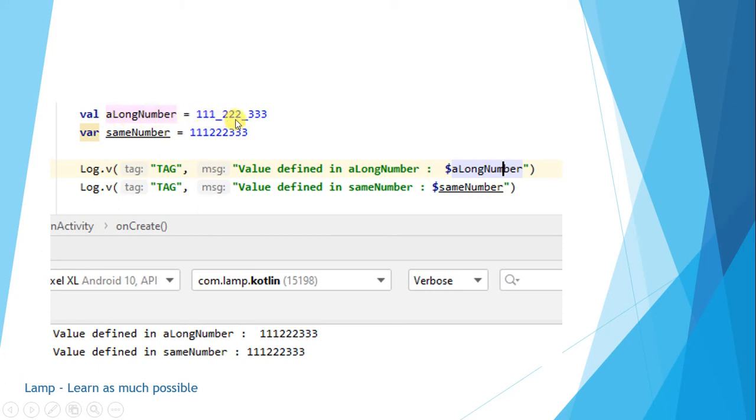The only difference is that if I see a long number with underscores, I can easily differentiate the digits, like triple one, triple two, triple three. But if I see the same number without them, I read it as 111, 2222, and then 33, and you can't recognize the number immediately. So in Kotlin, they have the feature of using underscores between the numbers to differentiate the length. At the same time, I print the value. The values are the same, but visually it looks different. That's one of the main features in Kotlin.